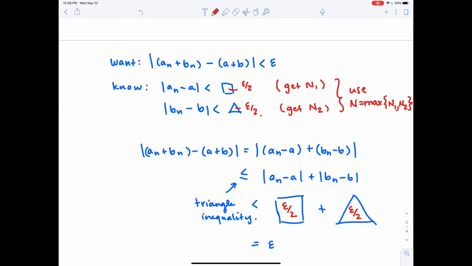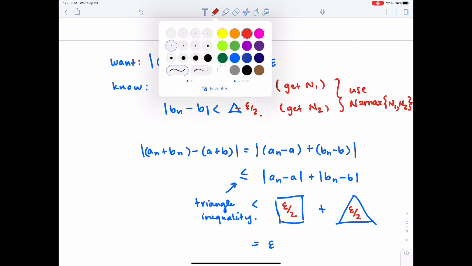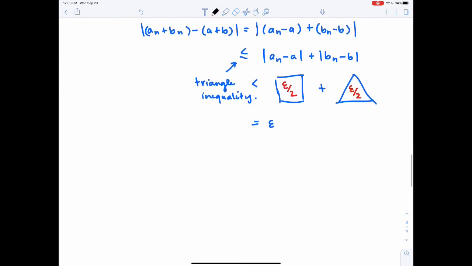Because I know that if, for example, b_n is in the tail according to N1, if that's not in the epsilon over 2 neighborhood, it's because I needed to go further down and N2 was actually larger. So as long as we are past both N1 and N2, then we can use both of these sequence constraints. Let's go ahead and write this up.